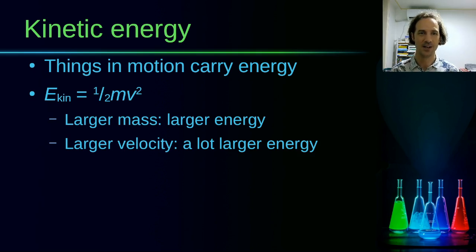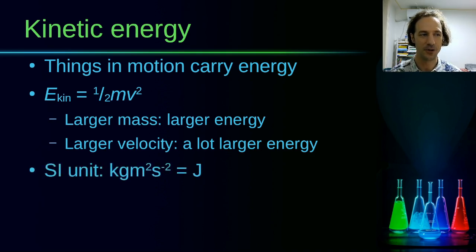This is why speed limits are that important, because if you go 2 times faster, your kinetic energy will be 4 times higher. And when you are driving, for example, to stop your car, you have to convert all that kinetic energy that your car is carrying into some other type of energy, which is usually heat energy in your brake pads.